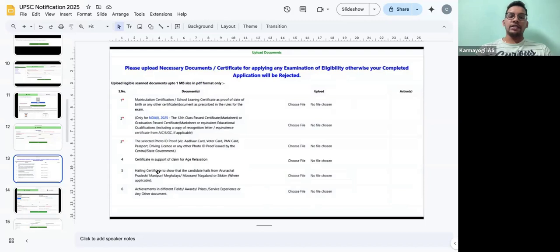Then we have an age relaxation claim. That means OBC or SC, ST. So any age relaxation if you are claiming, try to upload here. And if you are from a Northeast selective state, you need to upload that certificate also, because in UPSC there is no regional language paper for certain states. So that's why you have to upload that as well, right? And then if you have any achievements, any other documents that you want to upload, you can upload here, or else you can skip. It is not required, right?